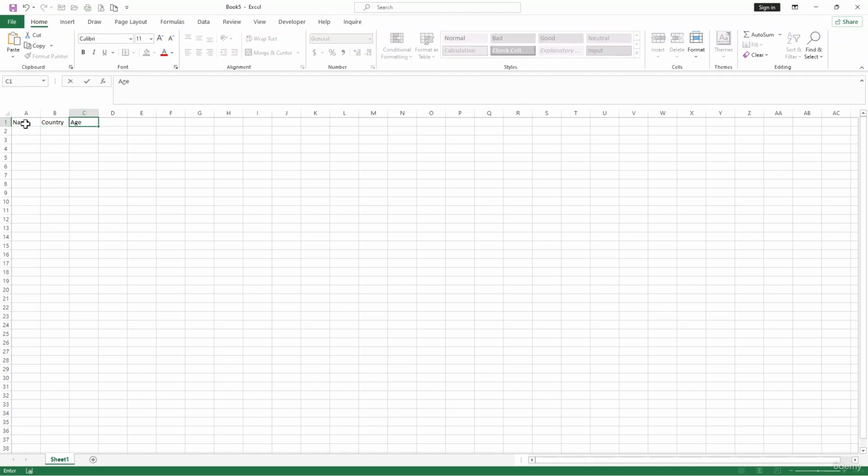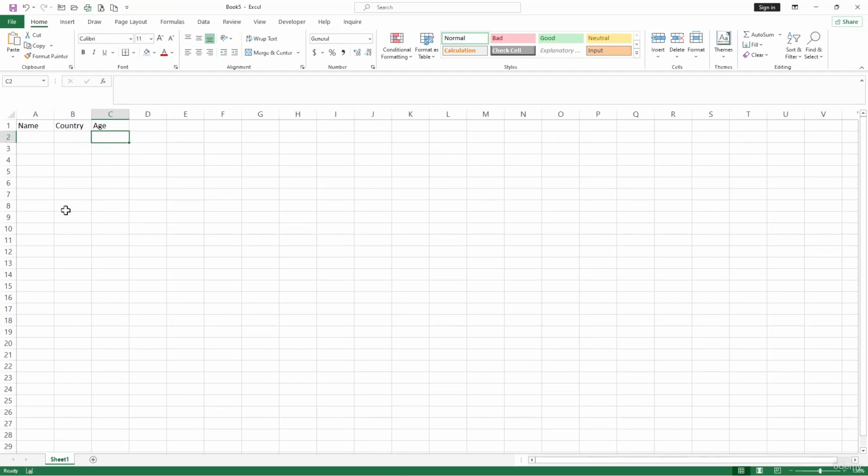Great. Now that we have entered some data, it's time to save your work. But before that, let's add some names over here. Like AB and BC or something, and country like XYZ and YX or whatever you want to use. Okay, and I'm going to say the ages are 24 and 23 over here.